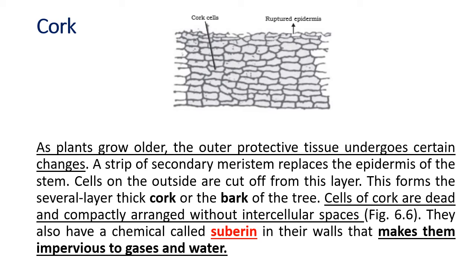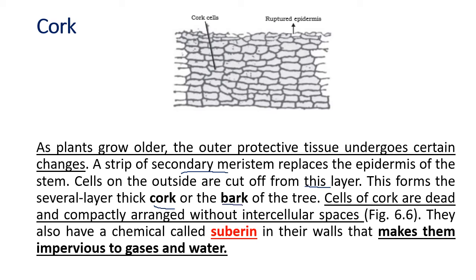And another part is the protective part, the cork. Supporting were parenchyma, collenchyma and sclerenchyma. Protective are epidermis and cork. What is cork? As the plants grow older, the outer protective tissue undergoes changes. The secondary meristem replaces the epidermis of the stem. The cells are cut off from the layer. Now they are not joined to the layer, they have become separate from the layer. This forms several thick layers of cork or bark.